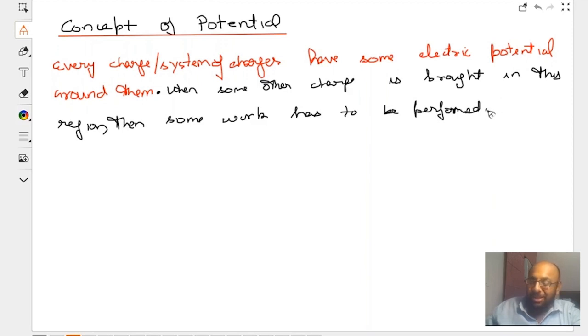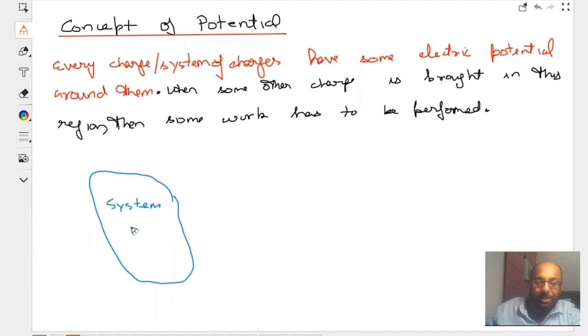Right? So, to define electric potential, let us consider that we have some system of charges. Let's say this is some system of charges. It may be a point charge, it may be a combination of charges, it may be a solid sphere, it may be a hollow sphere, it may be any system of charge. Now, in the system of charge, let me consider a point where we are supposed to define potential.